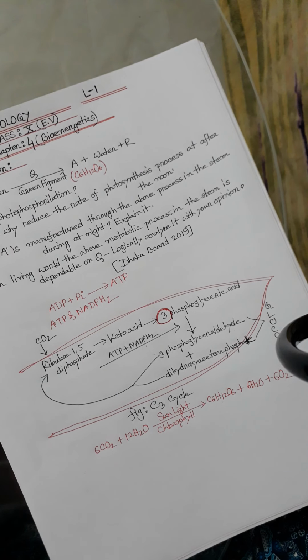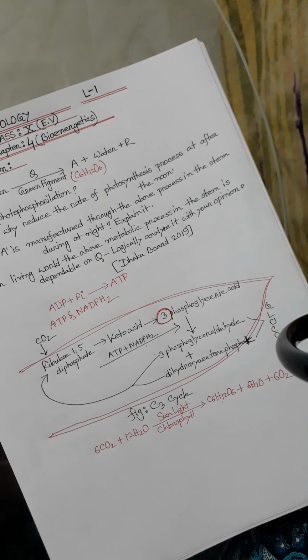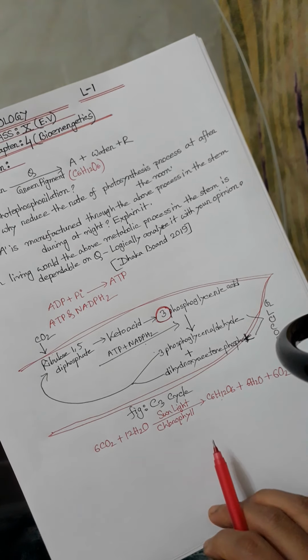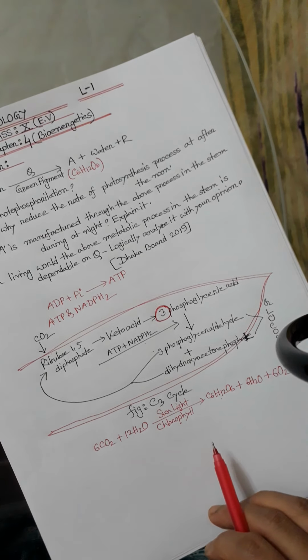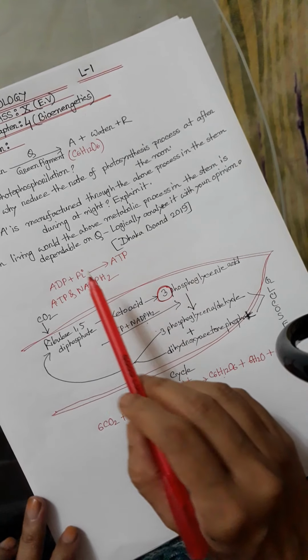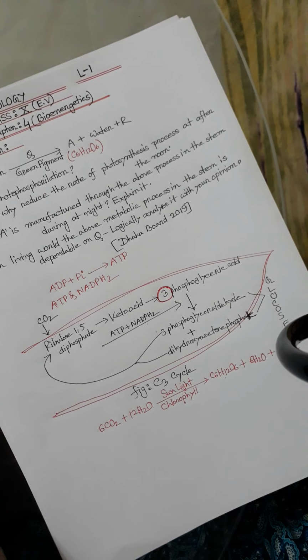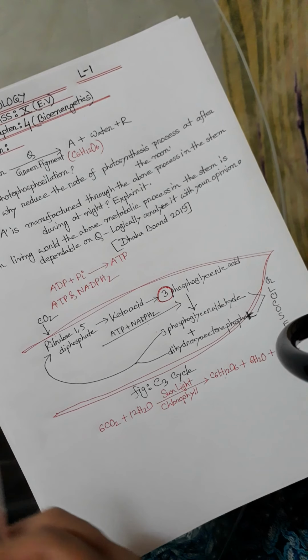So the metabolic process or the photosynthesis process shown in the stem is dependable on Q, that is sunlight. This question is Dhaka Board 2019. This question is very, very important for you. Then some A and B questions.